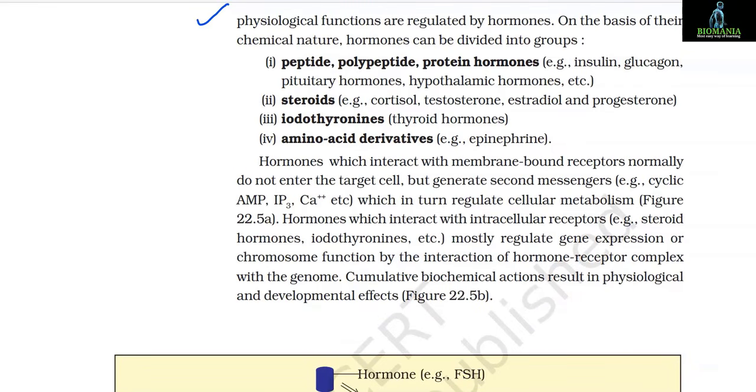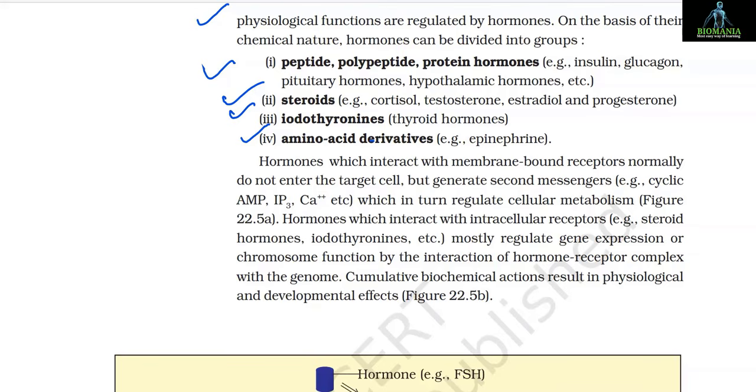On the basis of their chemical nature, hormones can be divided into groups. Number 1: peptide, polypeptide, protein hormones, for example, insulin, glucagon, pituitary hormones, hypothalamic hormones, etc. Number 2: steroids, for example, cortisol, testosterone, estradiol and progesterone. Number 3 is iodothyronines, that is thyroid hormones. And number 4 is amino acid derivatives, that is epinephrine.